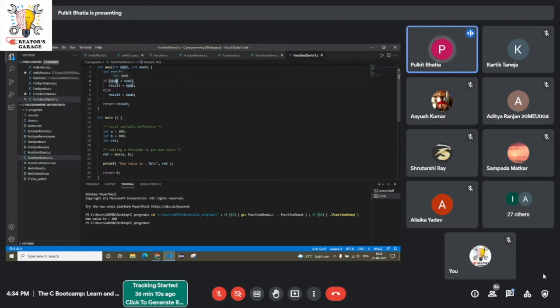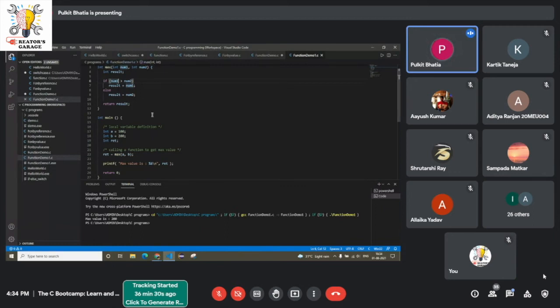So basically here, in the if statement, 100 is greater than 200 returns false. The if statement comes out to be false, so it goes to the else statement. Here the result comes out to be 200. So 200 is returned as the value of this function.